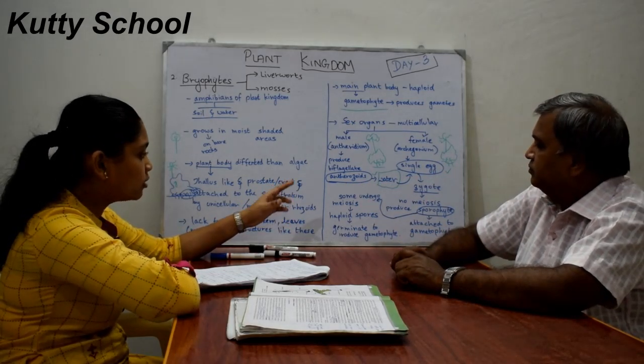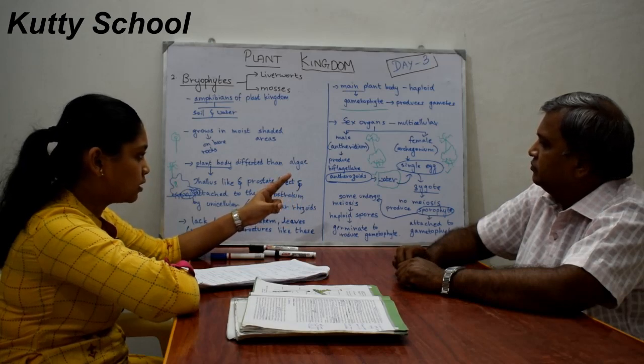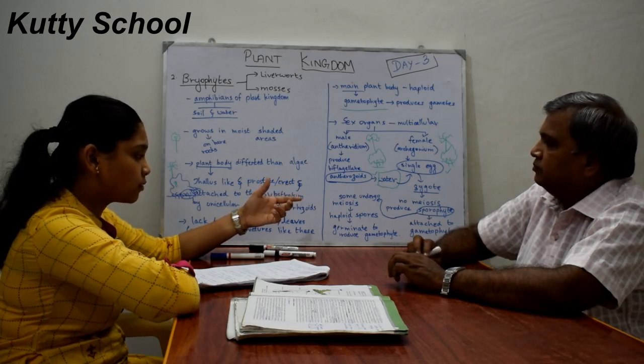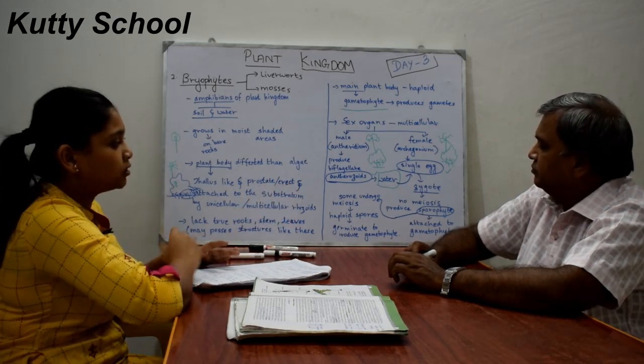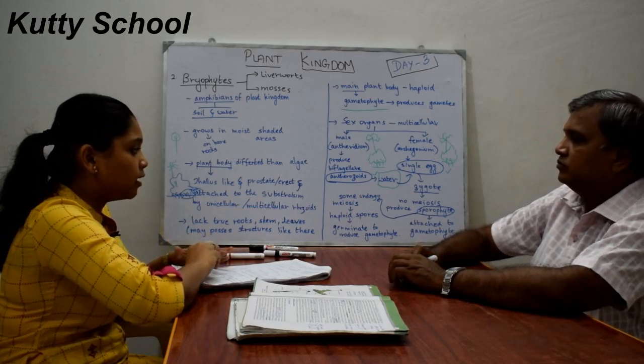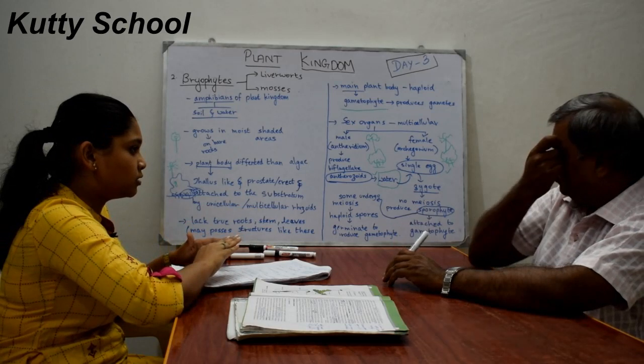After the fusion of the antherozoid and the single egg, they become a zygote. Initially the zygote does not undergo any division like meiosis, which is reduction division.